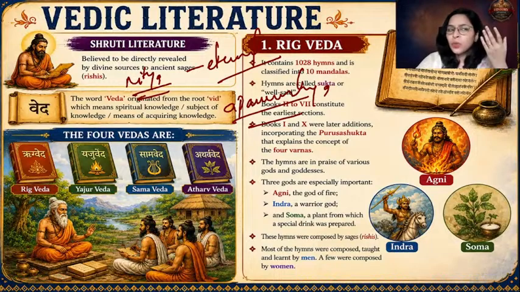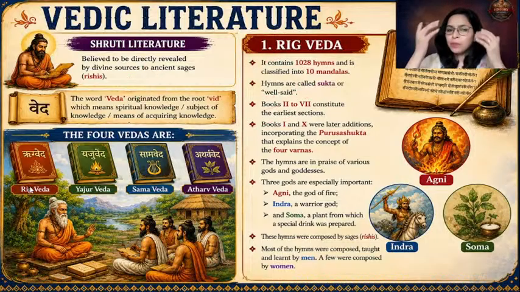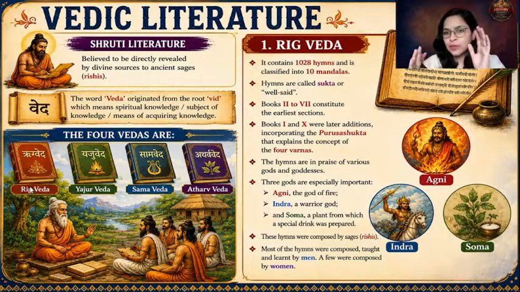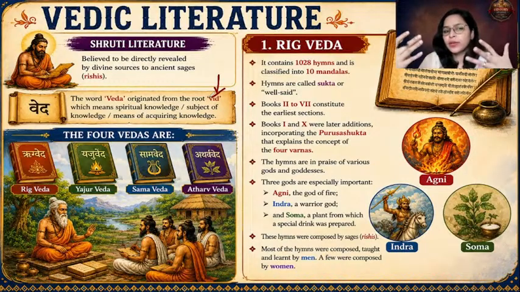Okay. Now, the word Veda. What is the root word for Veda? The root word in Sanskrit for Veda is vid. And by the way, this entire knowledge is in classical Sanskrit, in Devanagari script. Fine. Now, the word Veda, the root word is vid, and the literal meaning of Veda is spiritual knowledge, spirit of knowledge, means of acquiring knowledge.